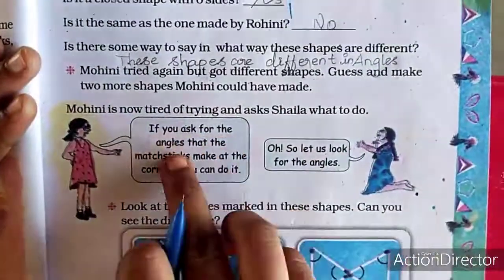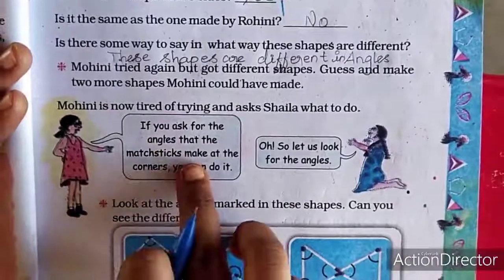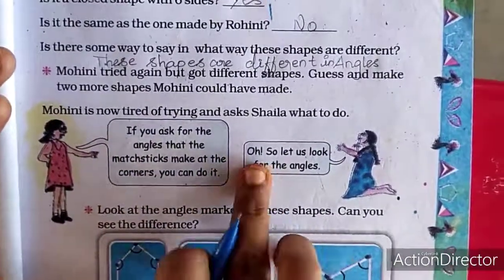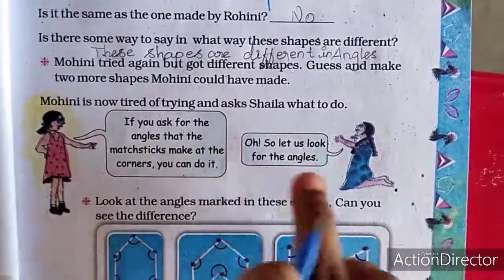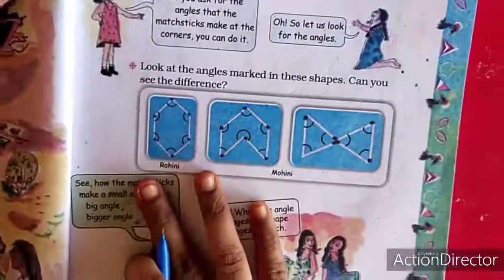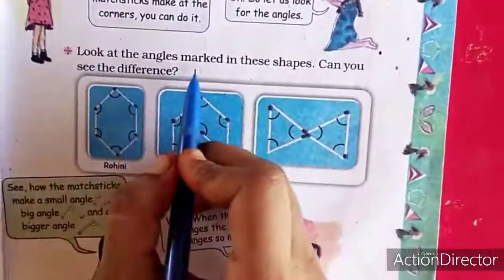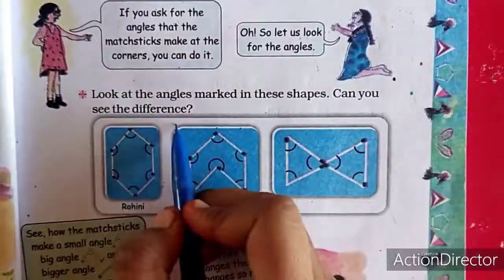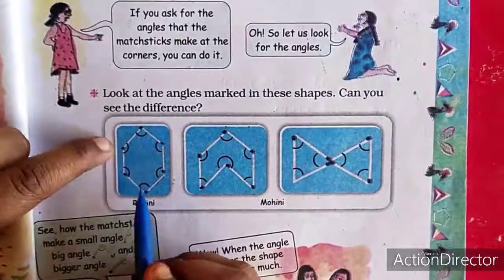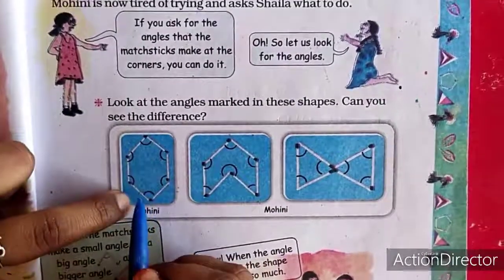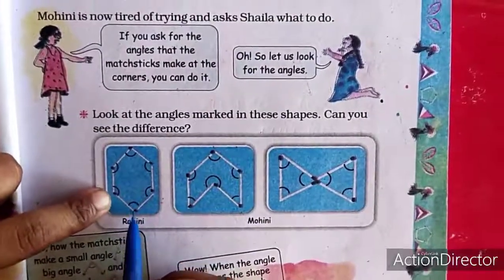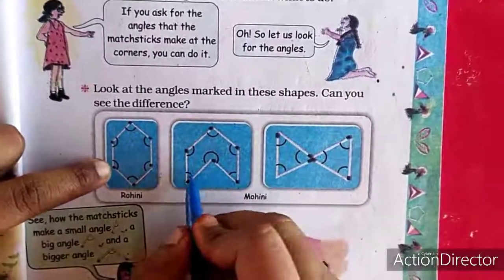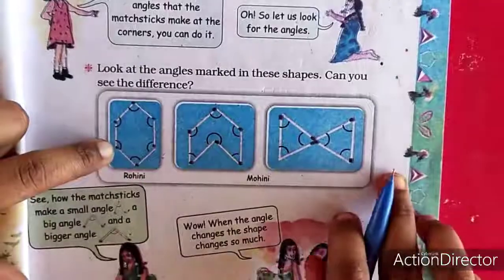If you ask for the angles that the matchstick make at the corners, you can do it. Oh, so let us look for the angles. Now we are going to see the angles. Look at the angles marked in these shapes. Can you see the difference? See, these are more than 90 degree. So that is called what? Obtuse angle.